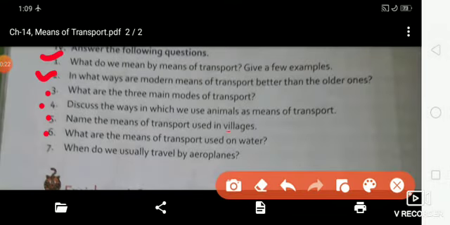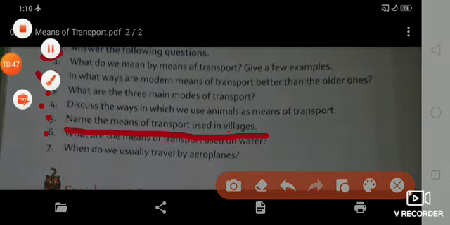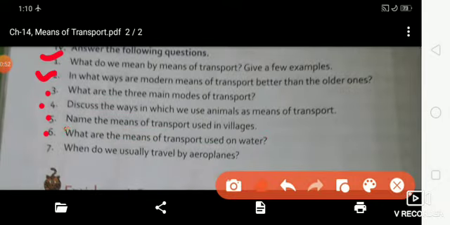Name the means of transport used in village. Bullock carts, tangas, elephants, mules, ponies, tractors and so on are means of transport used in village. Okay. Now sixth one. What are the means of transport used on water?